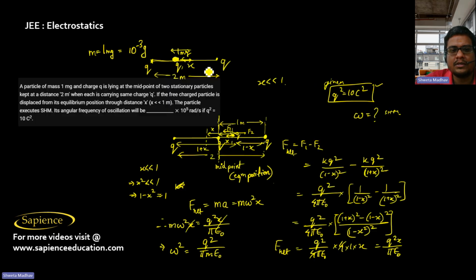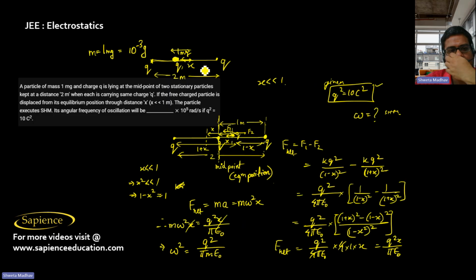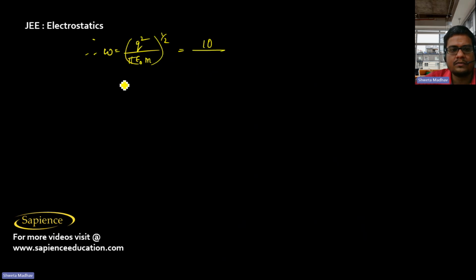Therefore the angular frequency of this SHM, omega, will be equal to q square by pi epsilon naught m, whole power half, so square root of that. Now q has been given, and for pi epsilon naught, we know that 1 by 4 pi epsilon naught is equal to 9 into 10 power 9.